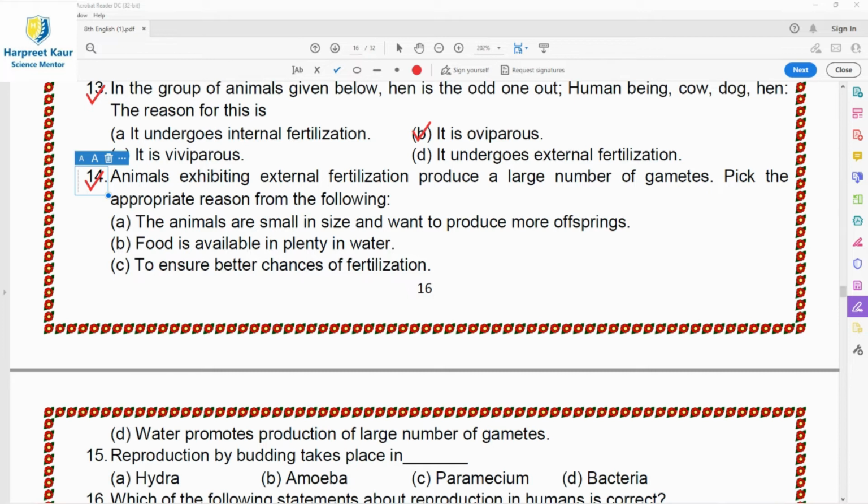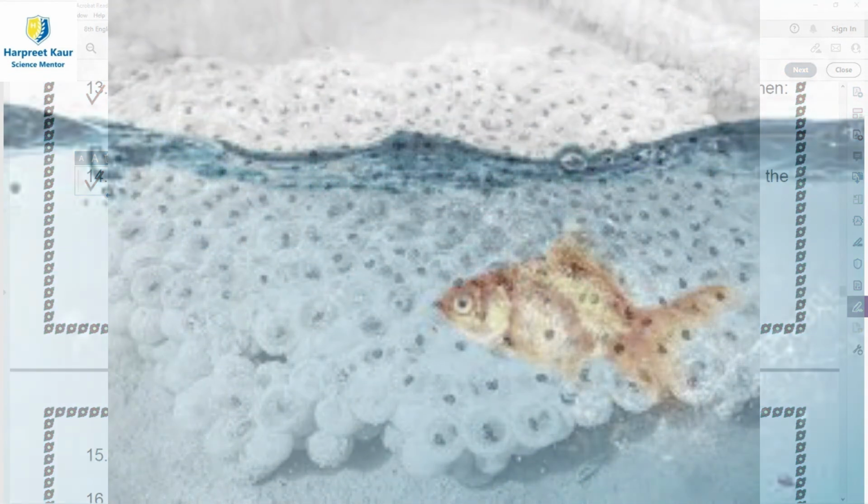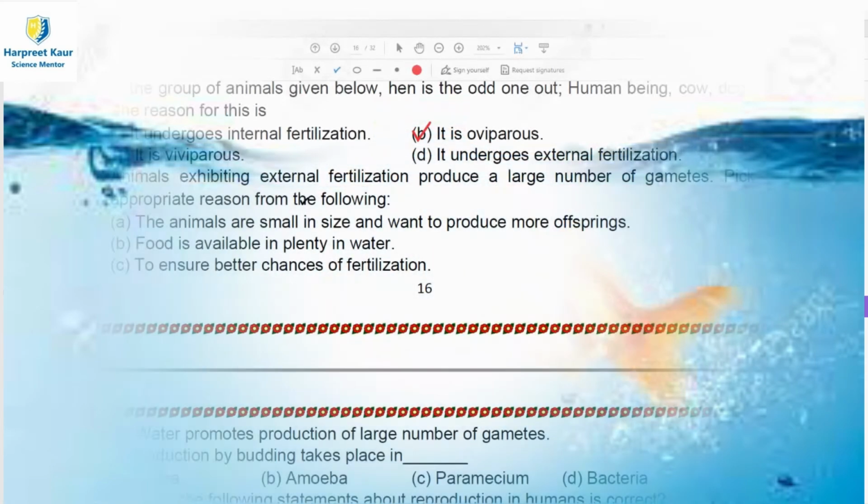On the other hand, external fertilization takes place outside the female body. In external fertilization, the female animal's eggs are fertilized by the sperms outside her body. Sometimes the eggs are laid in the water, and the sperms are also released in the water, and the collision of these two causes fertilization to occur in water.